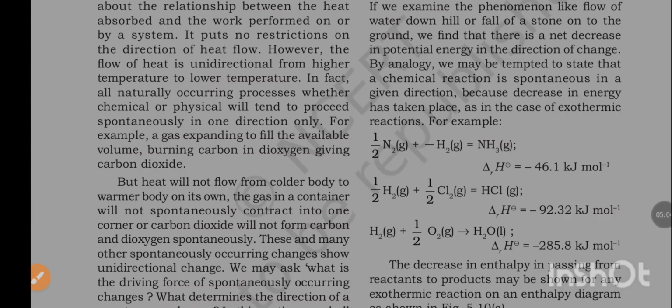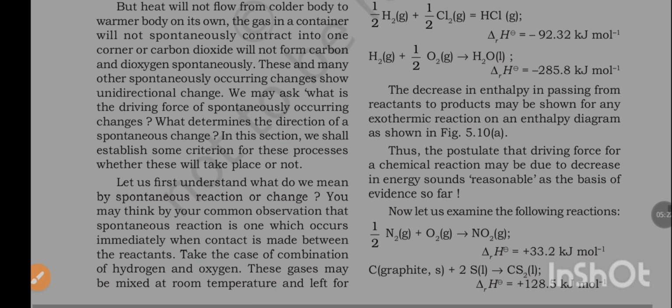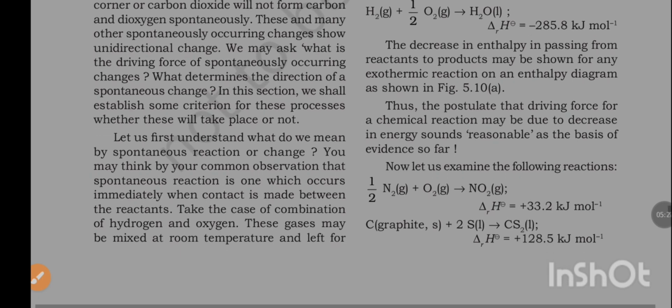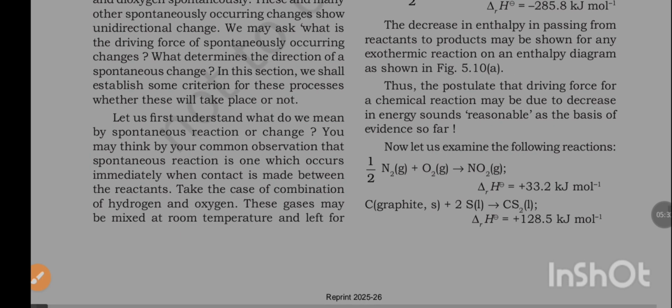For example, a gas expanding to fill the available volume, or burning carbon in dioxygen giving carbon dioxide. But heat will not flow from a colder body to a warmer body on its own. The gas in a container will not spontaneously contract into one corner, or carbon dioxide will not form carbon and dioxygen spontaneously. These and many other spontaneously occurring changes show unidirectional change.